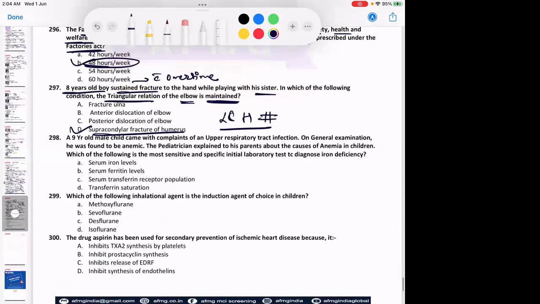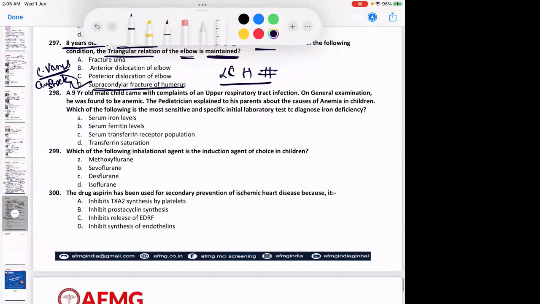And supracondylar humerus पे इस बार question था. It leads to a cubitus varus deformity due to malunion, and that is what is called the gunstock deformity. ठीक है? ऐसे इस type का हाथ होता है.